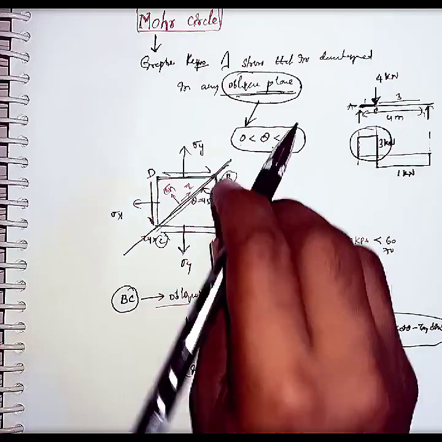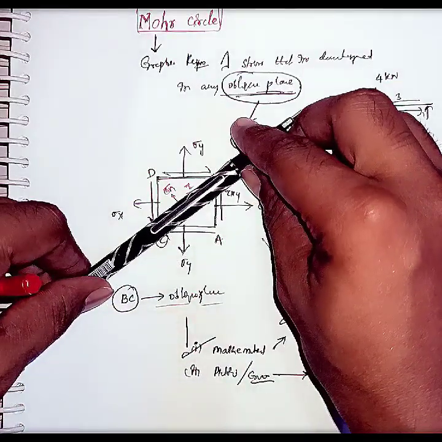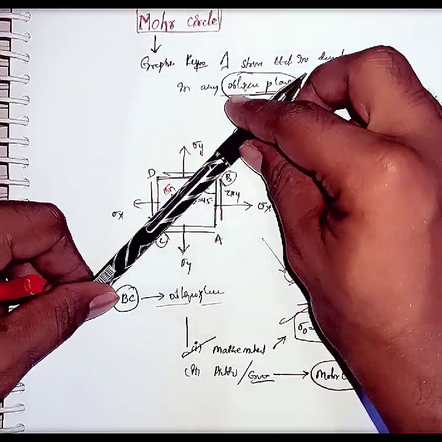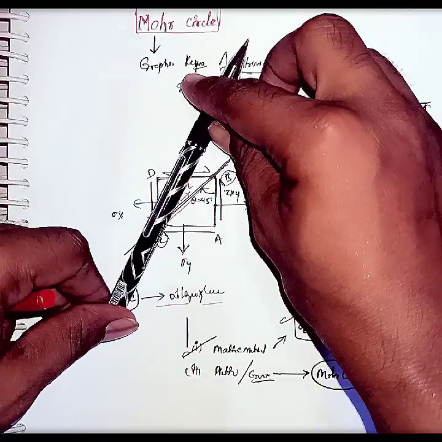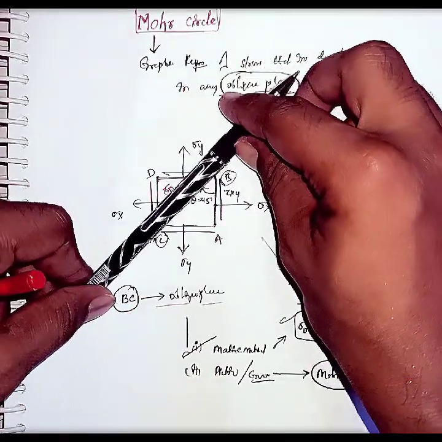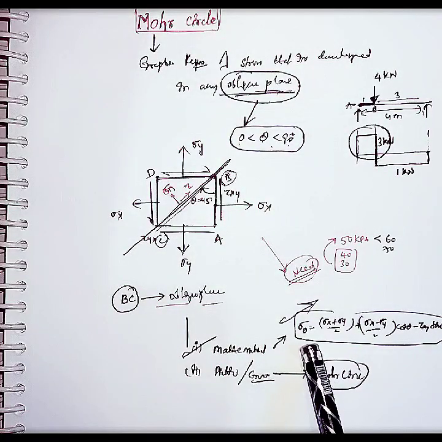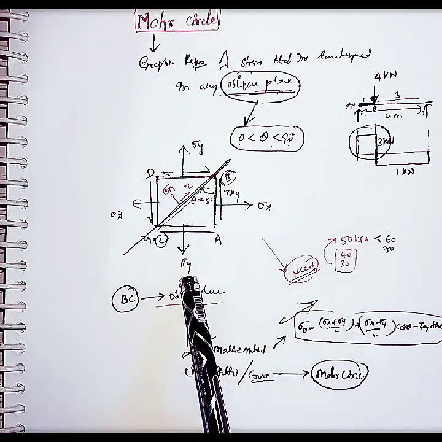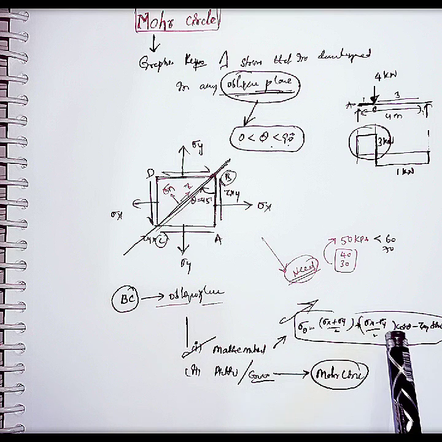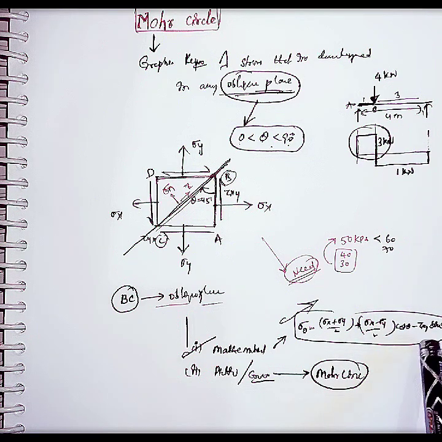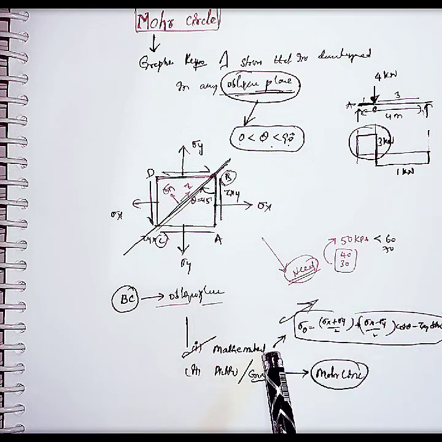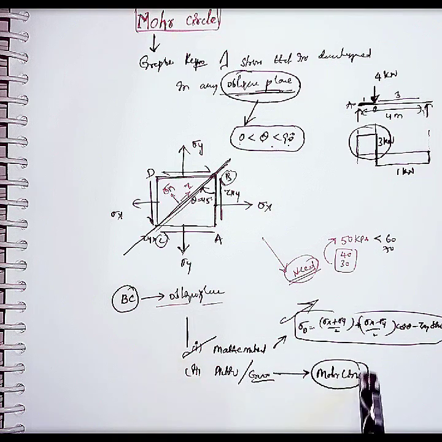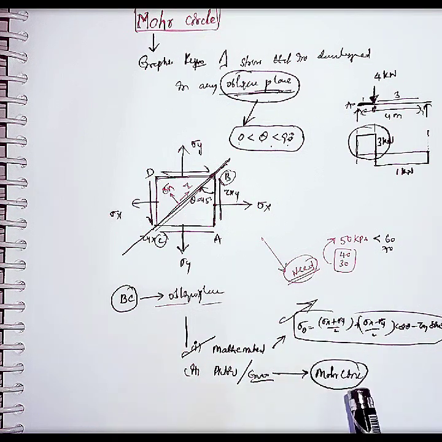The orientation of this oblique plane may vary, like 46, 47, 48, like this. Whenever these angles vary, we should calculate sigma theta and tau theta for all angles, and the angle may vary at each and every point, like 45.1, 45.2, like this. So it is somewhat difficult to calculate this with the mathematical formula. So further we are drawing the Mohr circle, which is easy to use at each and every angle.